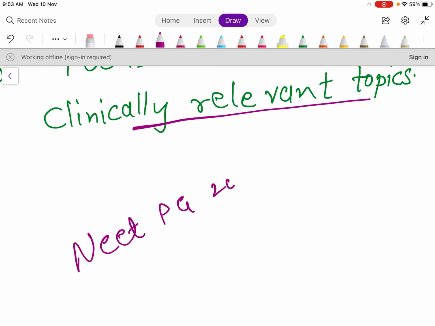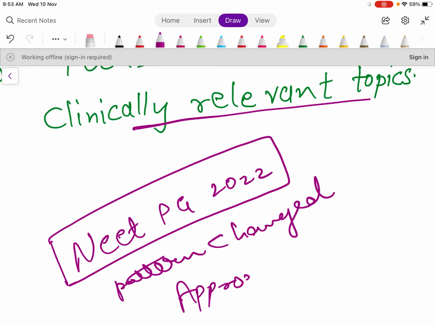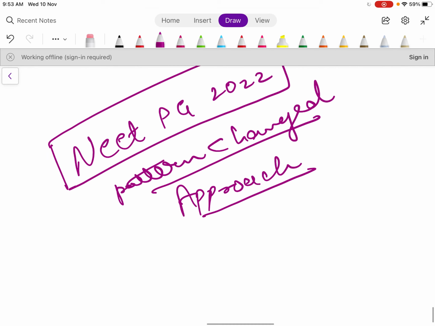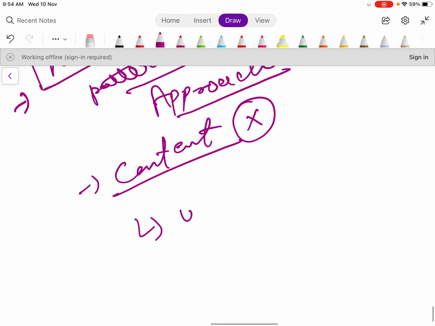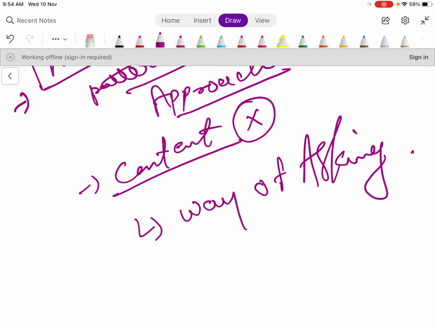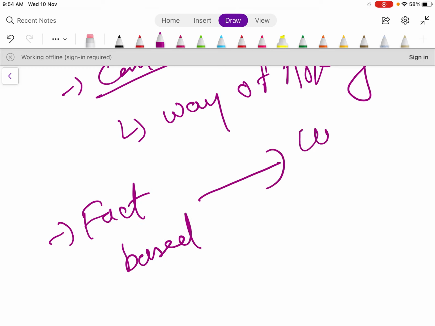So NEET PG 2022, as the pattern has changed, you need to change your approach. Content is the same, content has not changed, but what has changed is the way of asking. From those fact based MCQs, now they are asking clinically relevant ones.